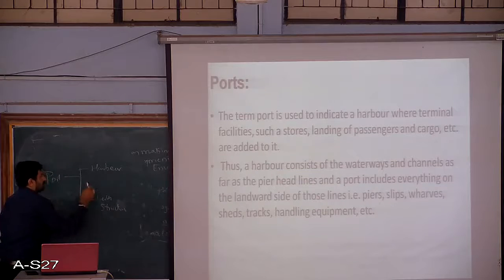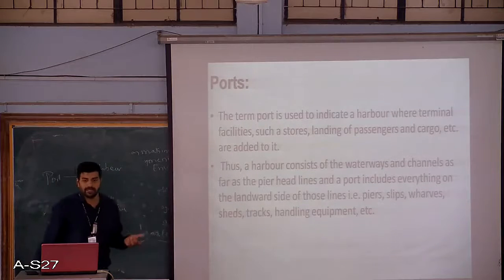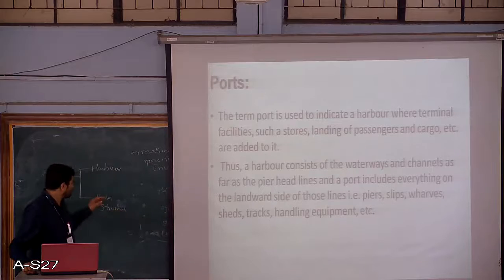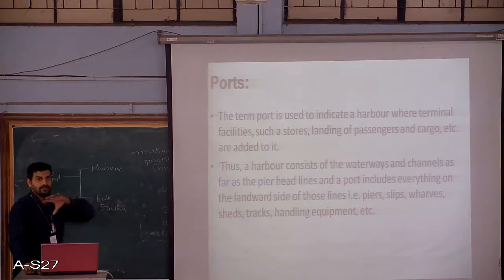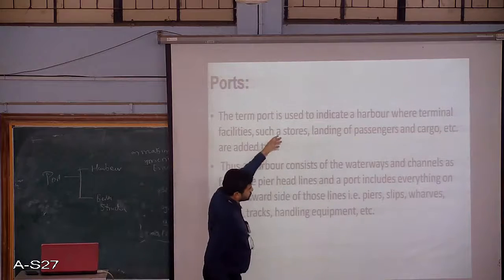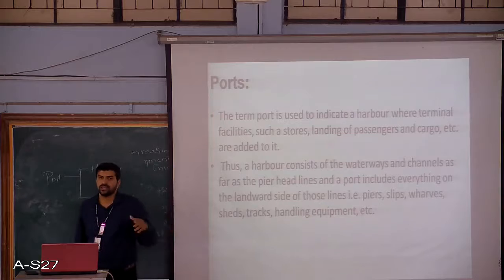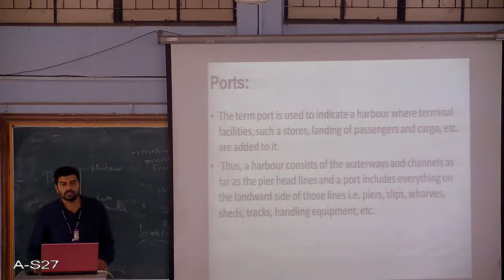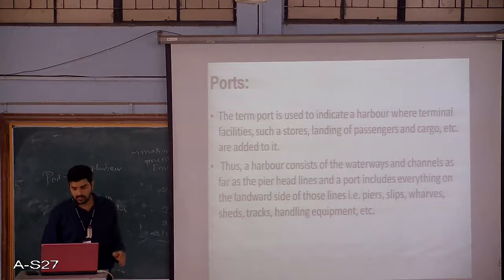The part which is dealing with the sea front, we term it as the harbor area, and the part that is beyond the shoreline, towards the land, can host various facilities like the storage and the transit sheds and all other things. So a port overall contains a harbor and also the various components.